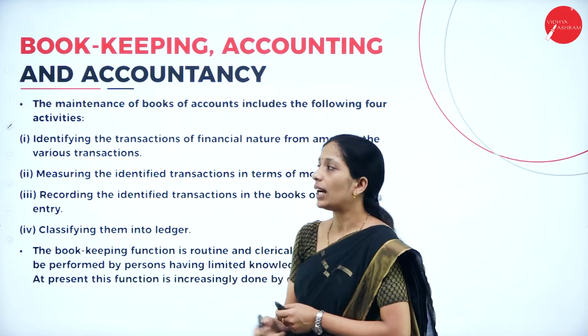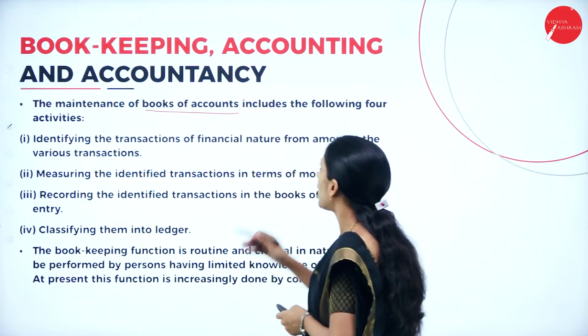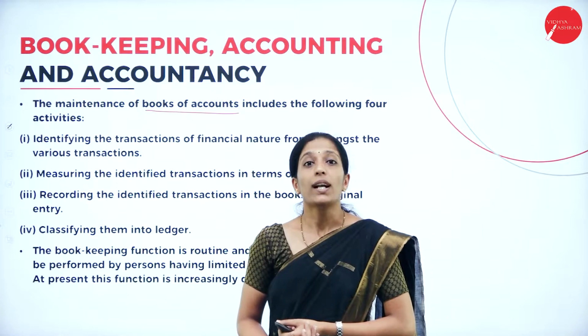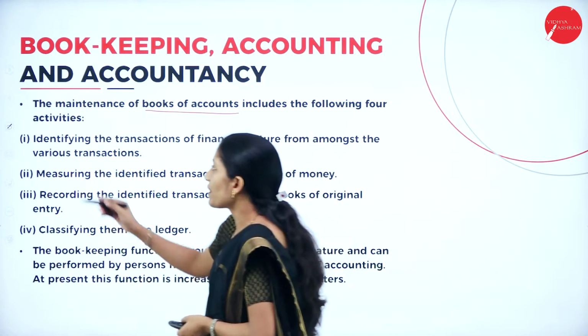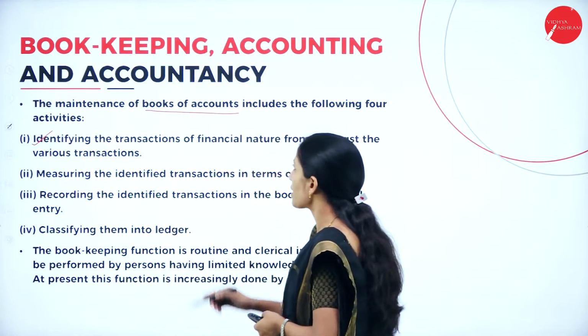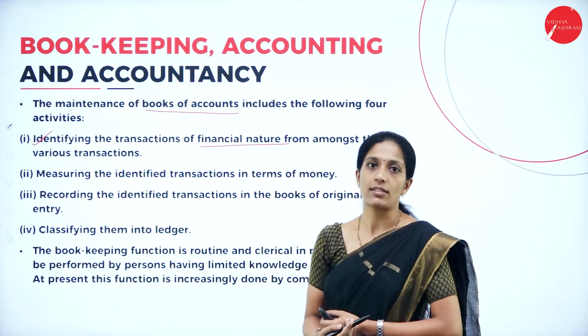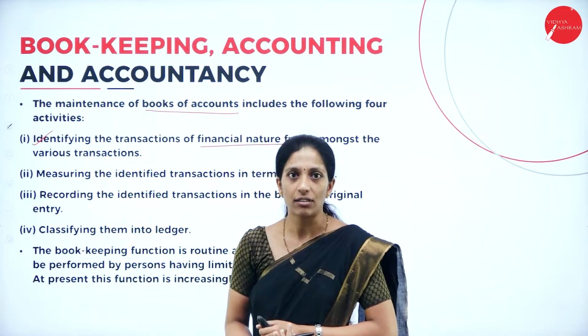Now coming to the other concept here: the maintenance of books of account includes the following four activities. Let us see what activities are included in bookkeeping. Coming to the first one, identifying the transactions of financial nature from among the various transactions. The first activity is that we have to identify the transaction.